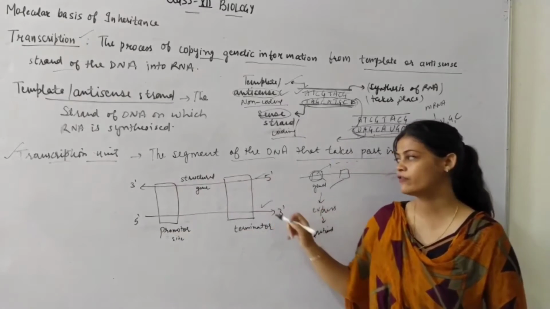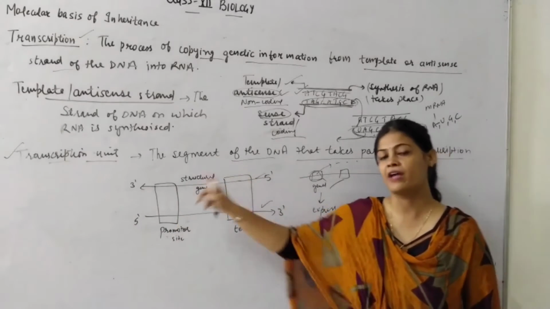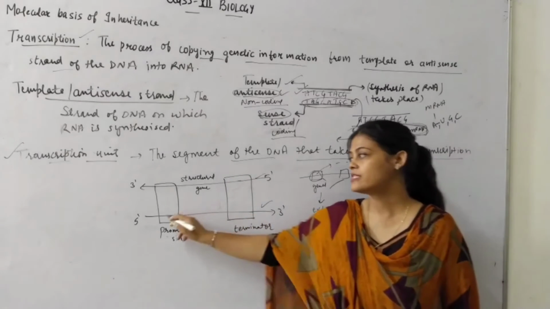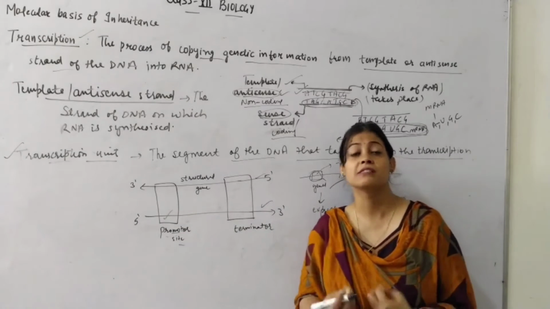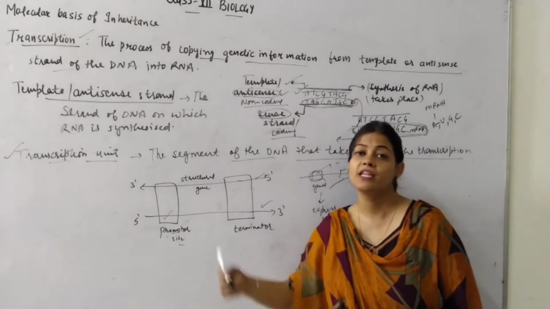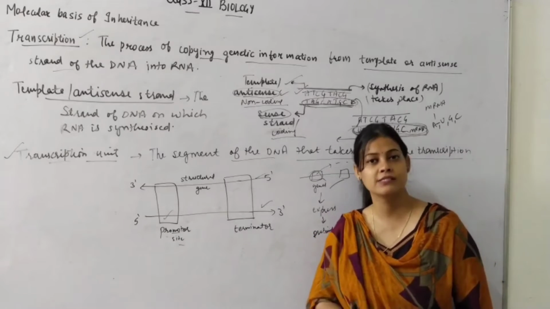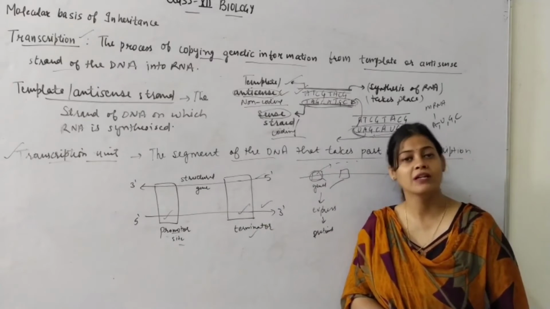These are the two strands of DNA, one in the 3' to 5' and the other in the 5' to 3', that is, in the anti-parallel direction. This site here is the promoter site. Promoter means the start of something. This is the initiation site from where the transcription actually starts. And this site is the terminator site where the transcription will stop.